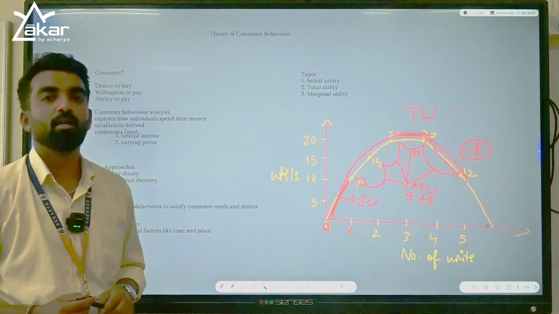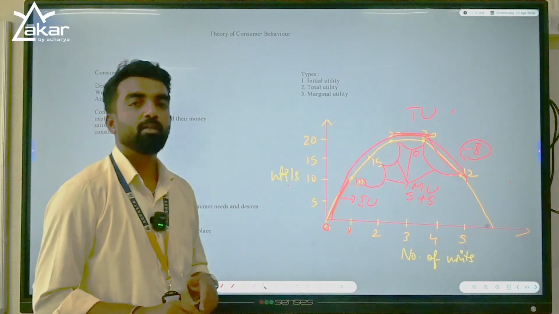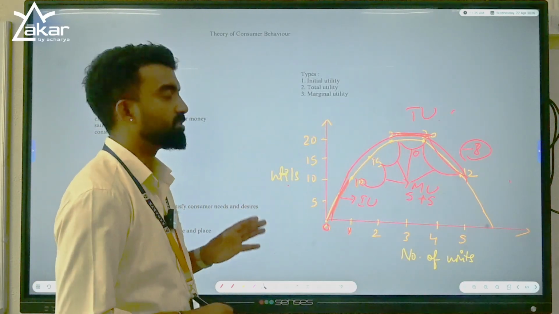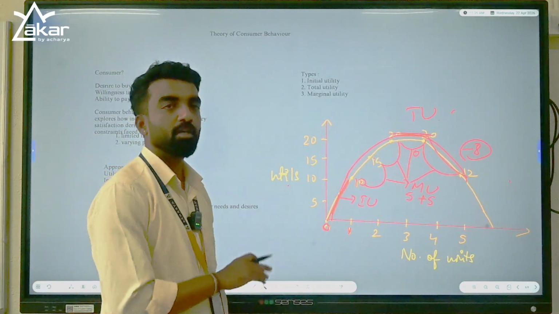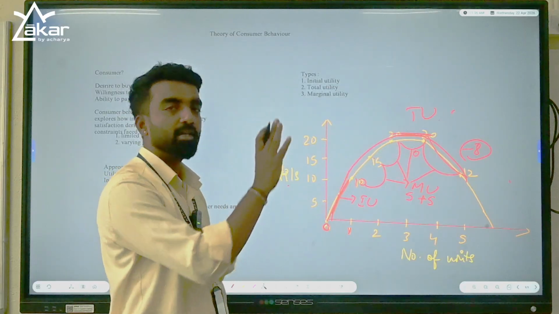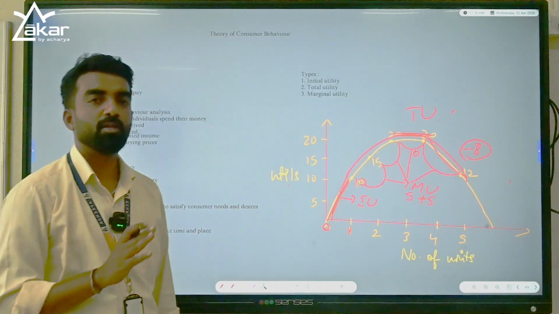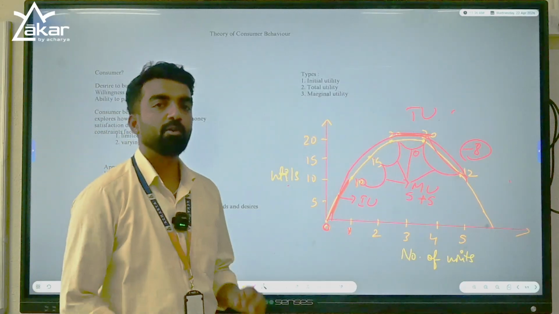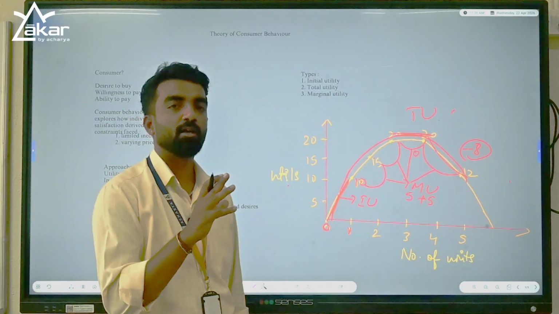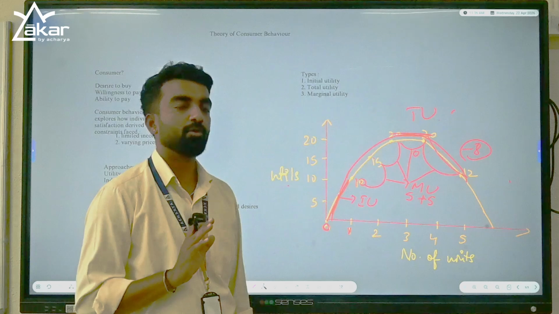Initial utility means the satisfaction which you get from the first or initial consumption of a commodity. Total utility means satisfaction derived from the entire consumption of all the units. Marginal utility means the additional satisfaction derived from the consumption of an additional unit.